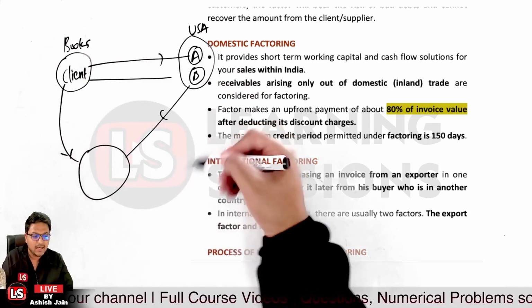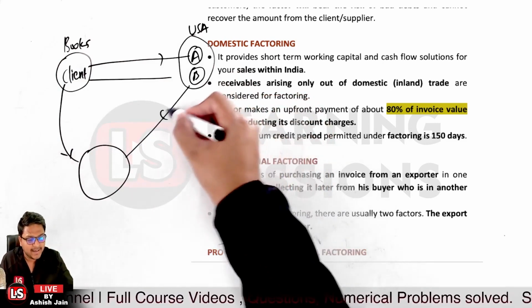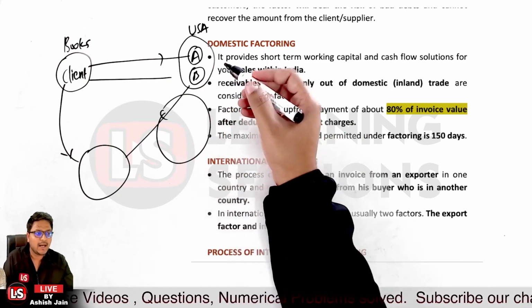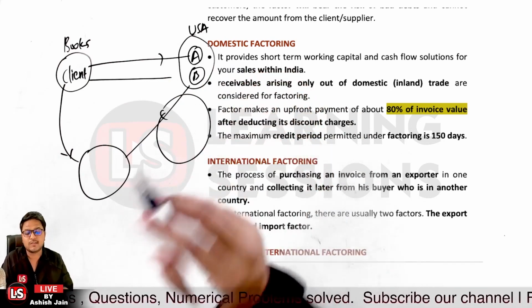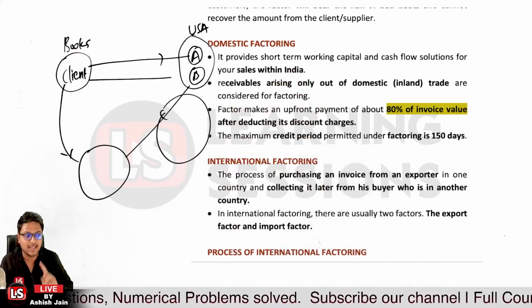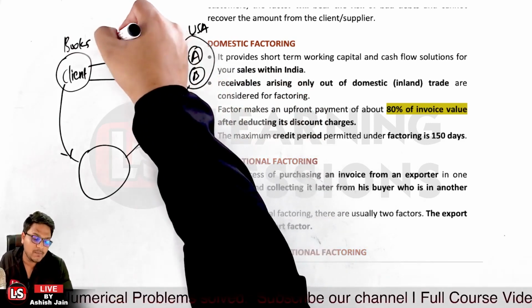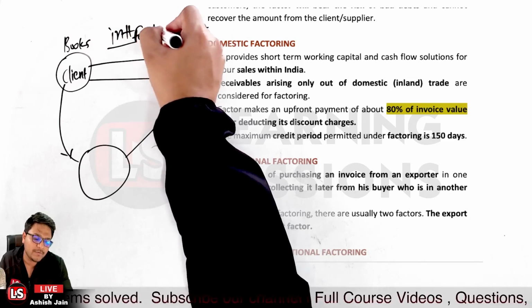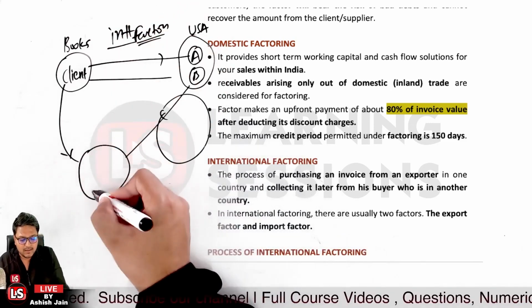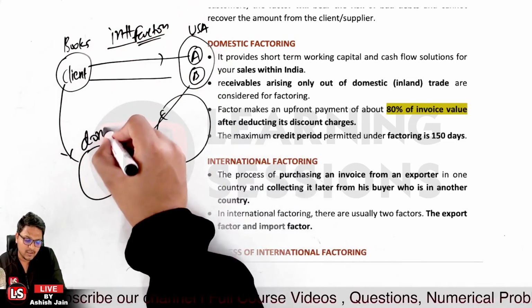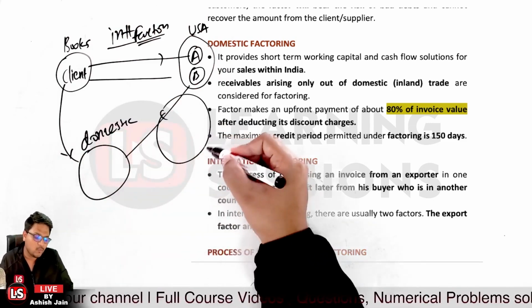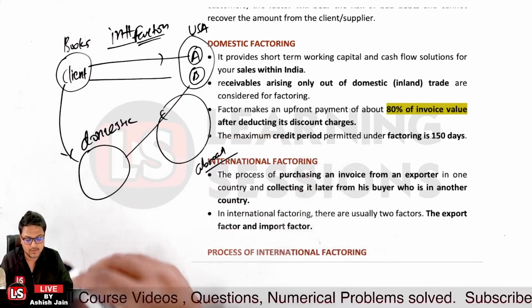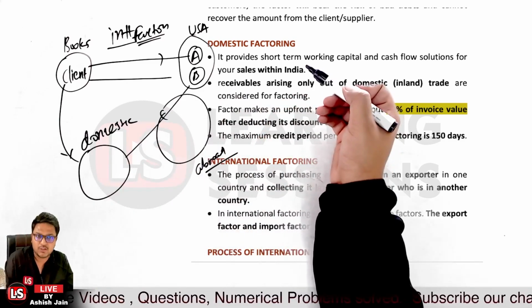Now in that particular case, there can be an export factor, and further there will be an import factor also. So there will be two factors in case of international factoring. One will be in the domestic country, and one will be abroad. So that's related to two factors, so that they can coordinate with each other.